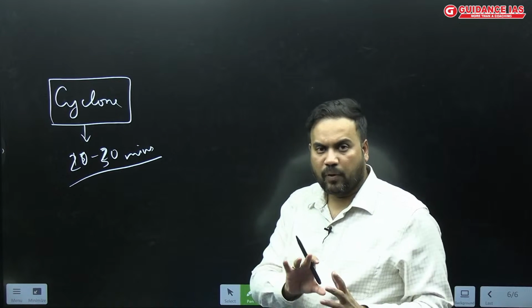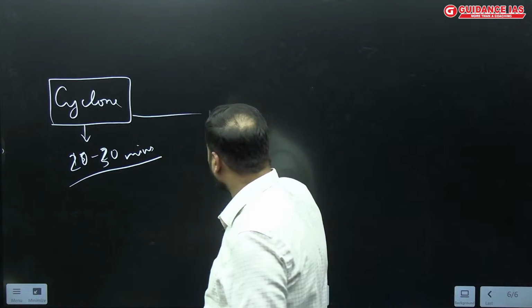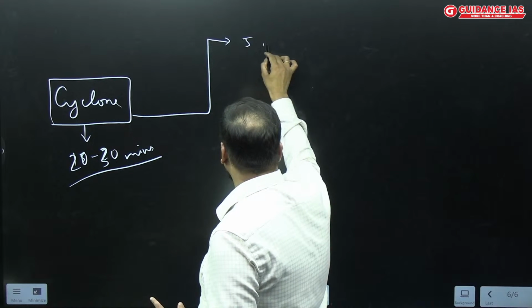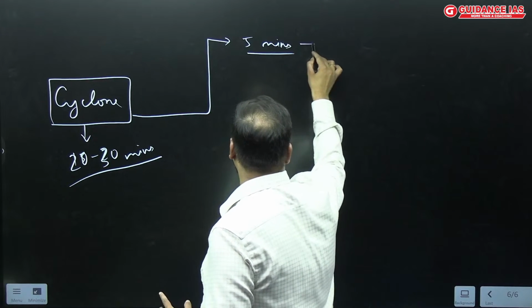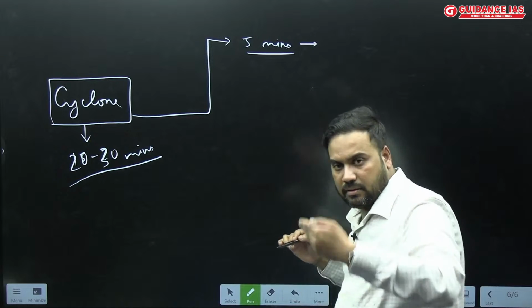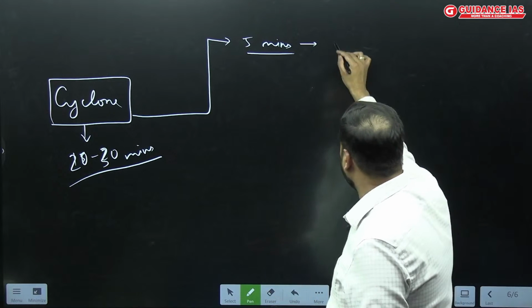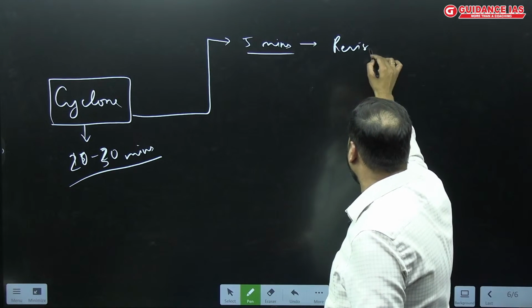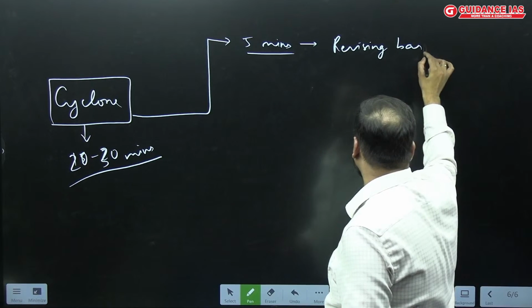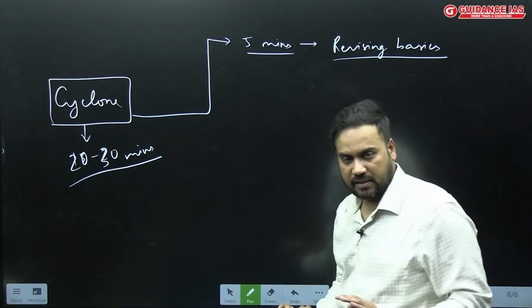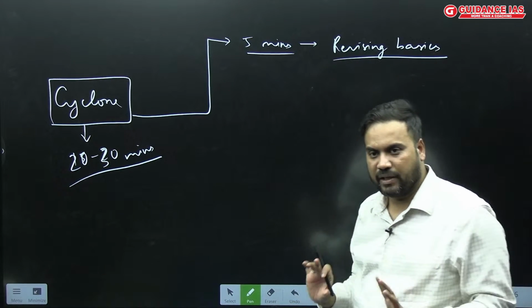How will the division be done? First I will spend 5 minutes very fast revising the basics. That is the first thing we'll do with every topic.